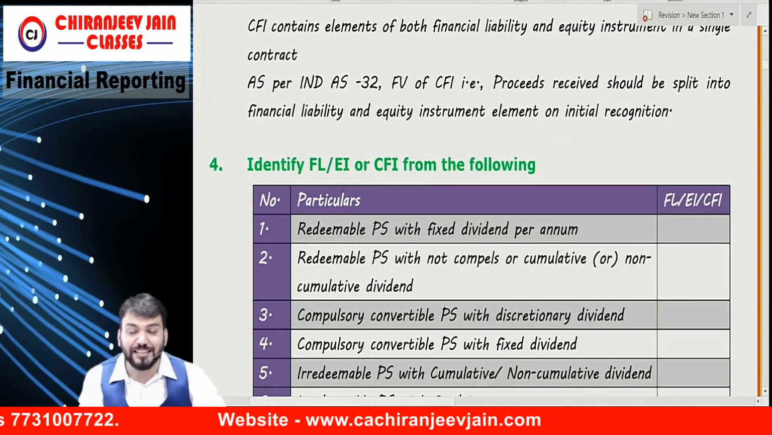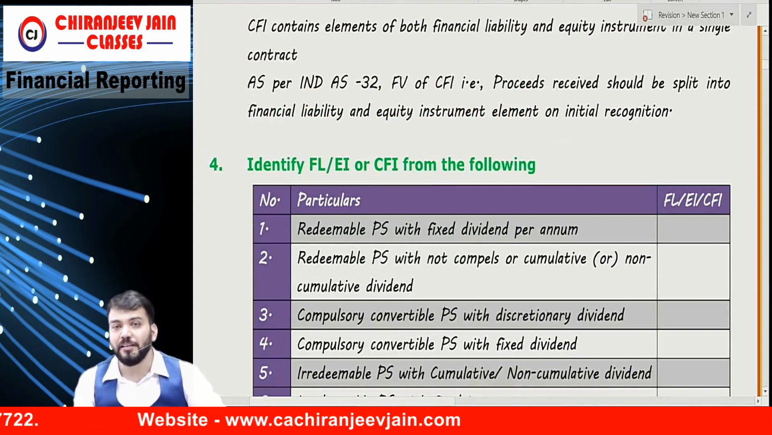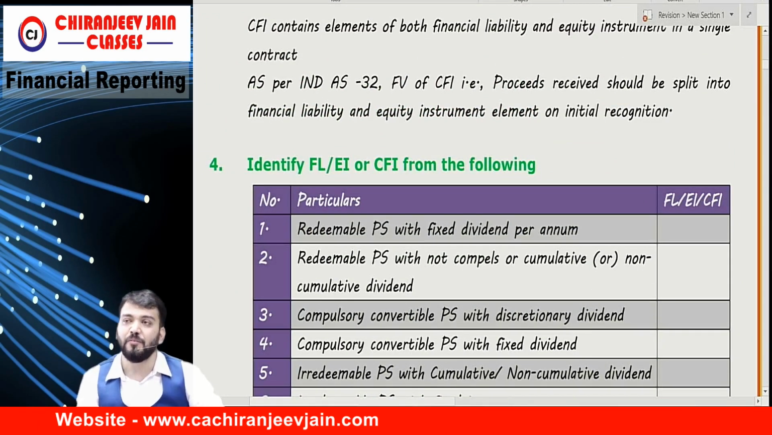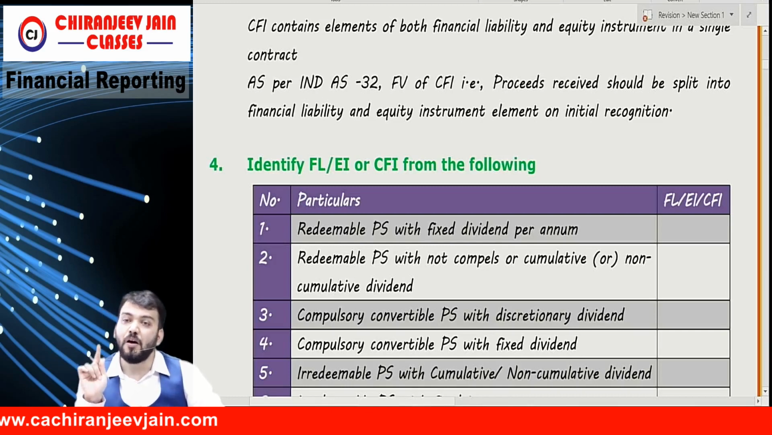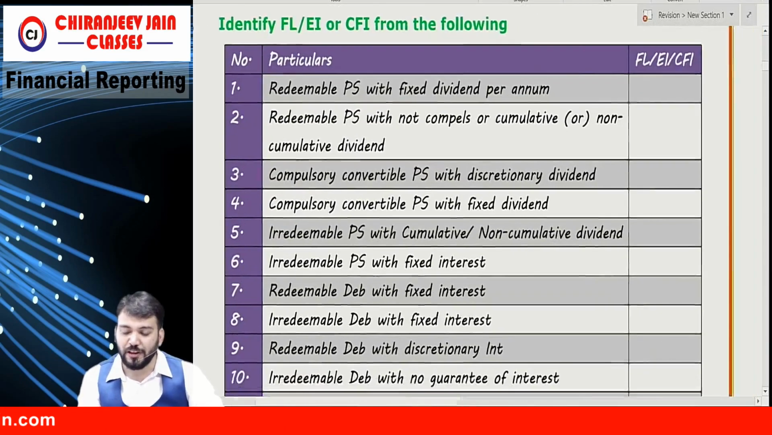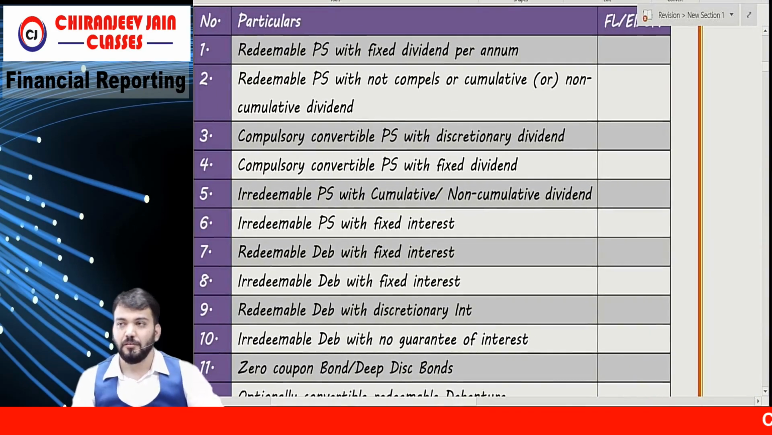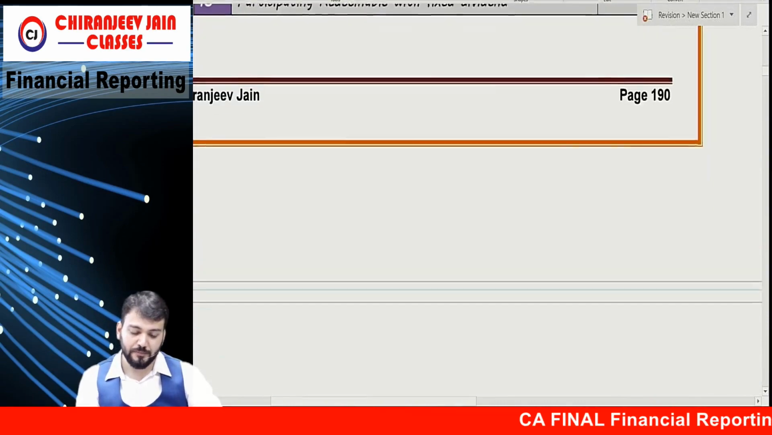Means now identify financial liability and equity instrument from the following. Means you need to identify whether it is a financial liability or equity instrument or compound financial instrument. So can you do first? First you do, then I will do. How many examples are there? 13.